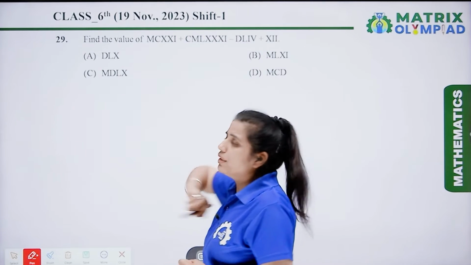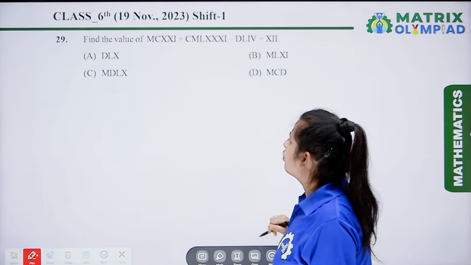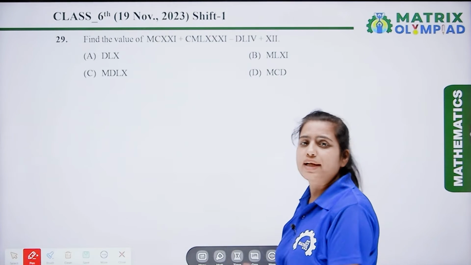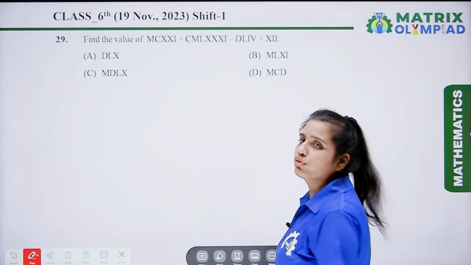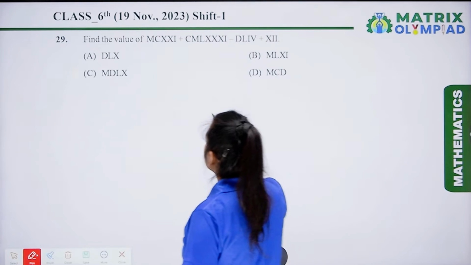The numbers are given in Roman numerals. Now first of all, we have to write it down in Hindu-Arabic numbers, and after that we have to solve it. So let's write down.